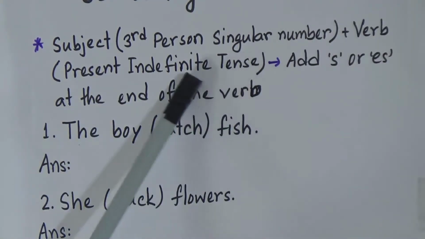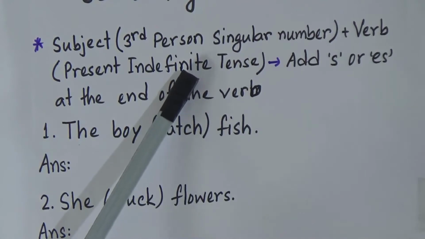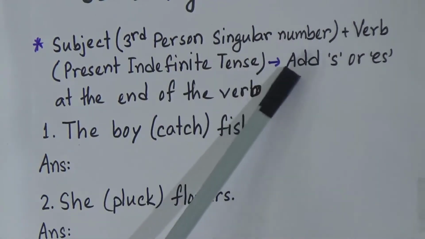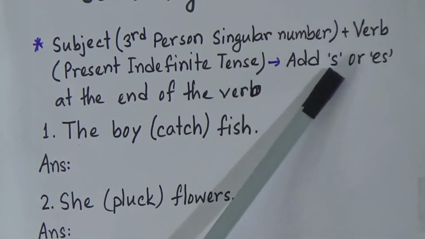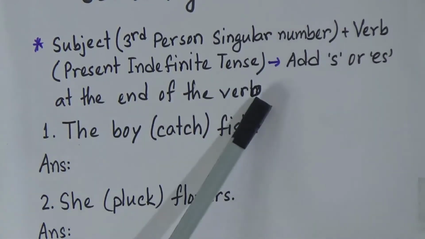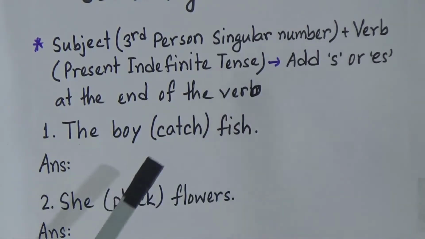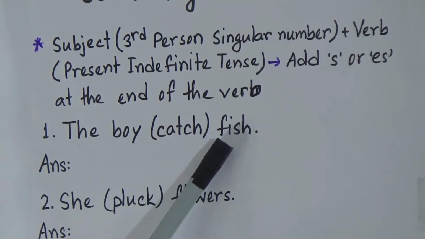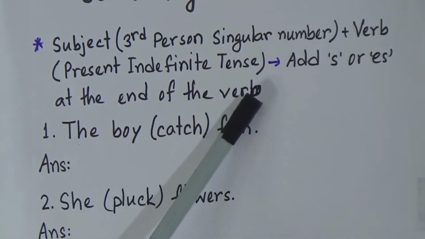If the verb is in the present indefinite tense, and the subject is third person singular number, what will we use? We add s or es at the end of the verb. That means we will write the correct form of the verb according to the tense.